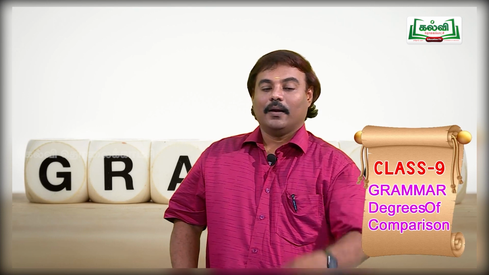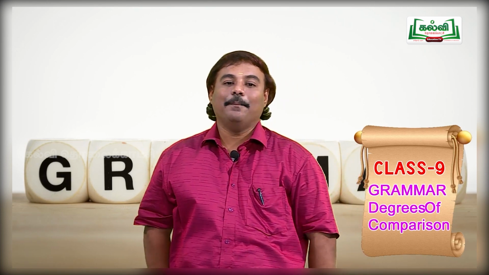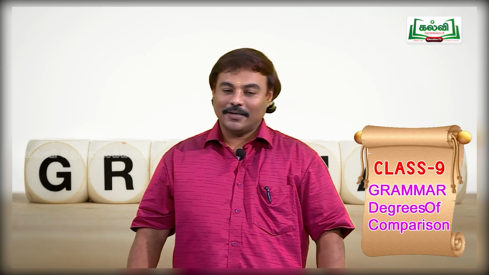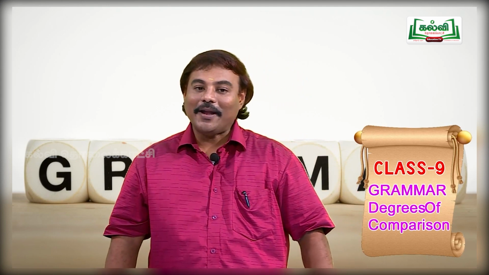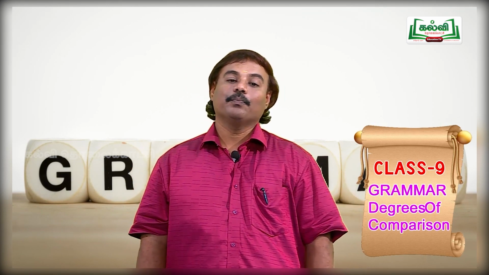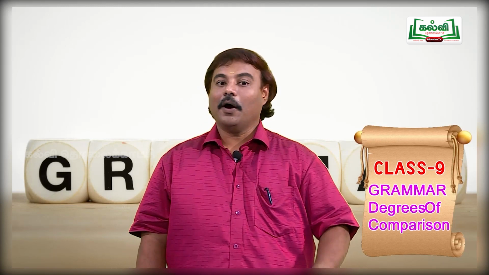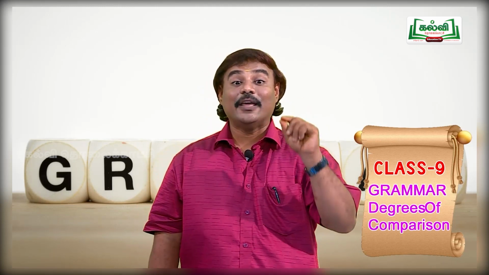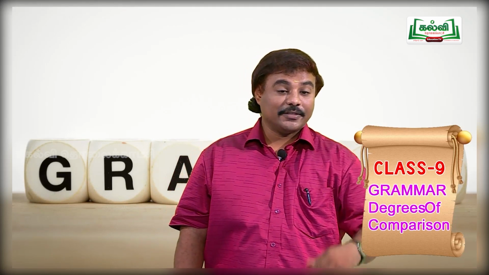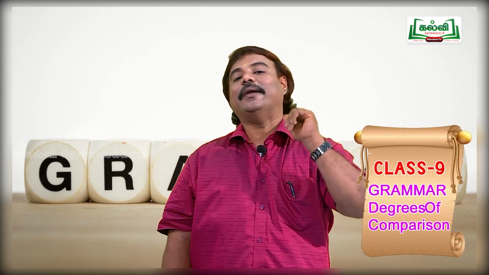Okay. Let us see the third example. Very few students in the school are so talented as Mary. Children, find out the rule, whether it's rule 1 or rule 2. Rule 2. Why? Because it starts with very few. They have asked you to transform into comparative degree.